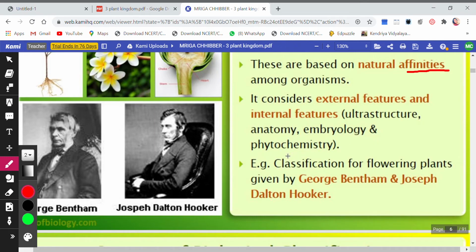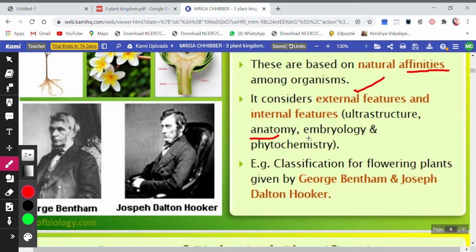Okay? So not only the external structures were important, they said that anatomy, which is internal structure, also matters; morphology is outer structure. Anatomy is when you cut a part of a plant and look inside.